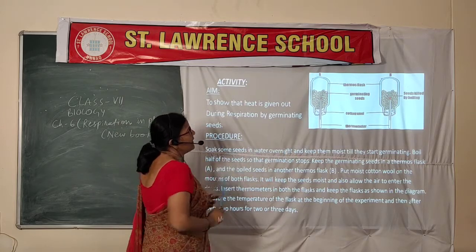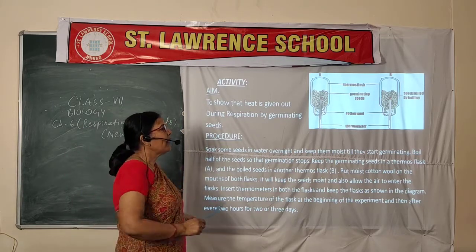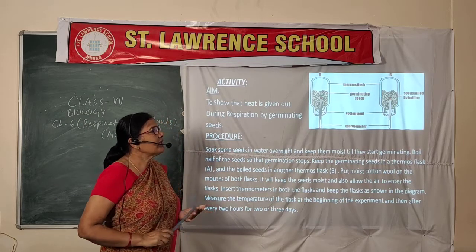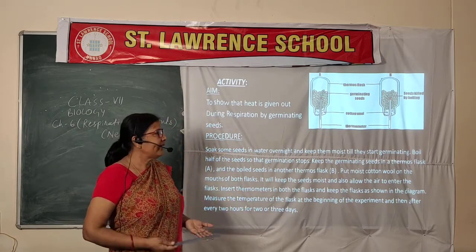Respirometer A contains germinating seeds, which are growing, and B is the control experiment, having seeds which are boiled, or dead.